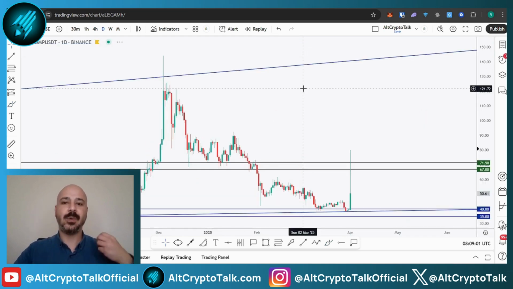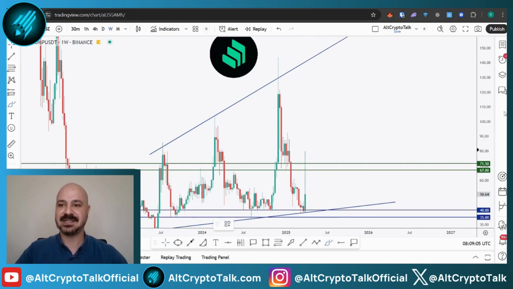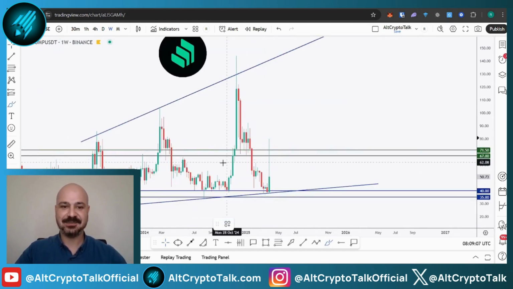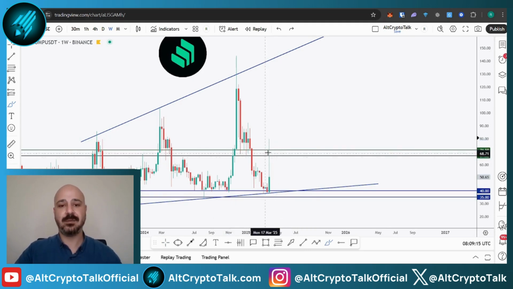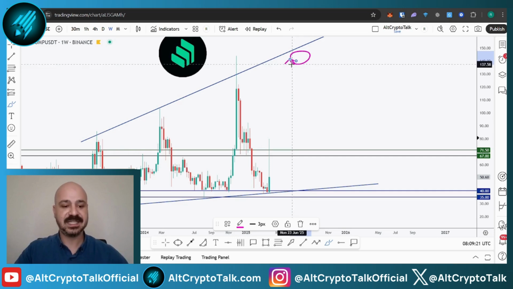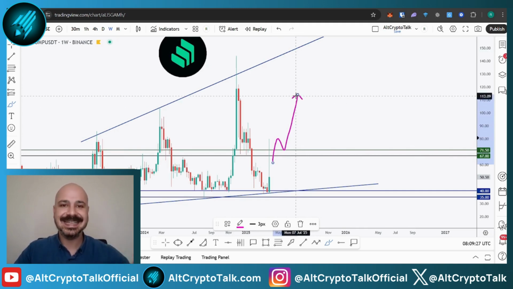Next, Comp, we had a 100% pump after rejecting the lower bound of this rising broadening wedge, as you can see in blue, and this 40 round number and support zone. We pumped by over 100%, but we failed to break above the 71.5 resistance for the bullish to take over and push towards the 150, 140 upper bound of this rising broadening wedge. A break above this resistance is needed. I mean a daily candle close above 71.5.